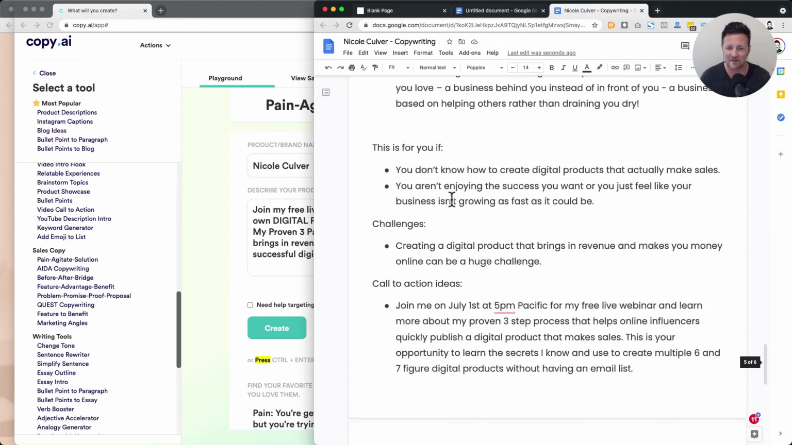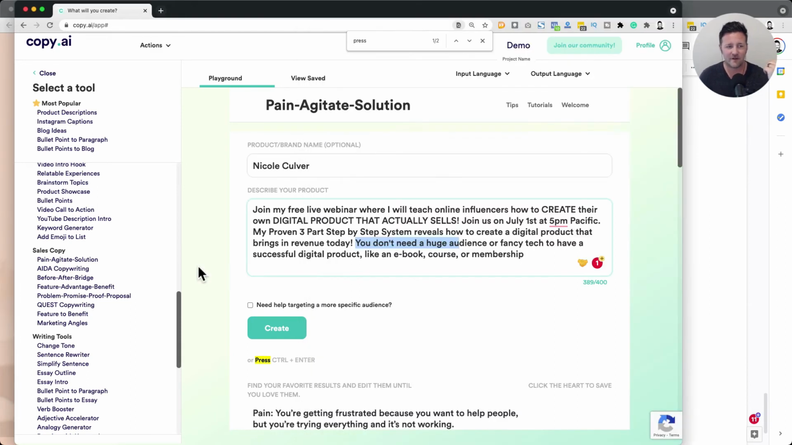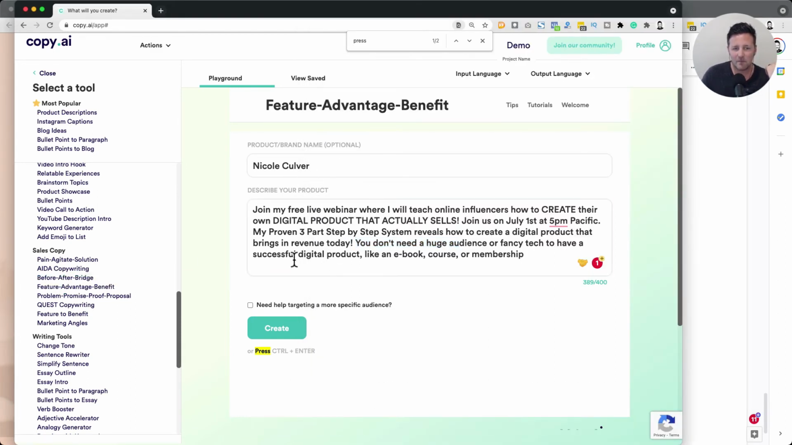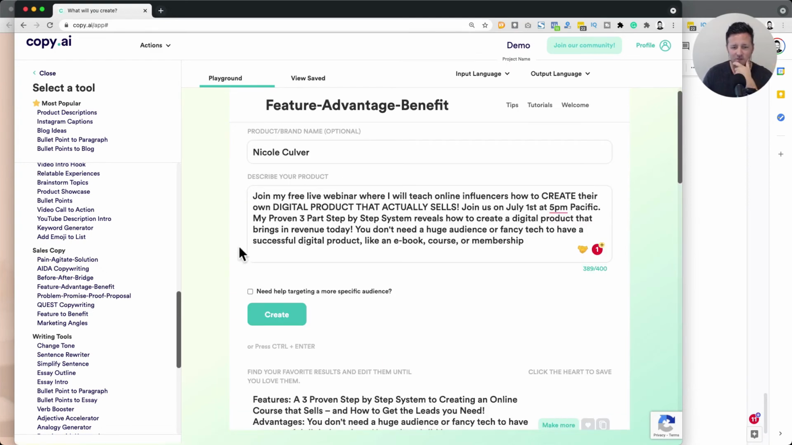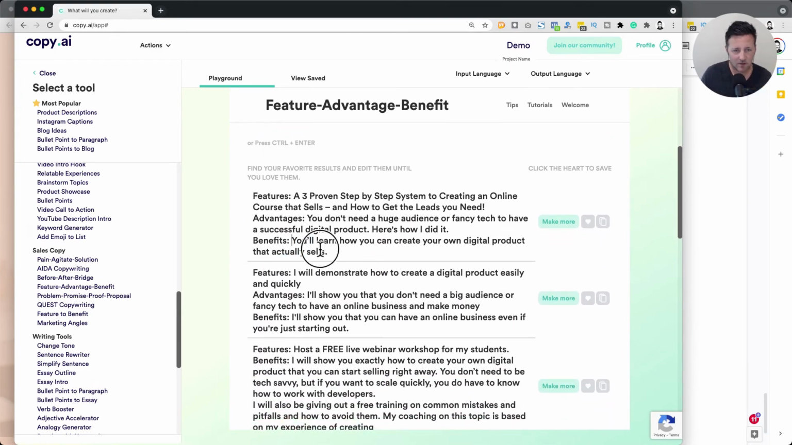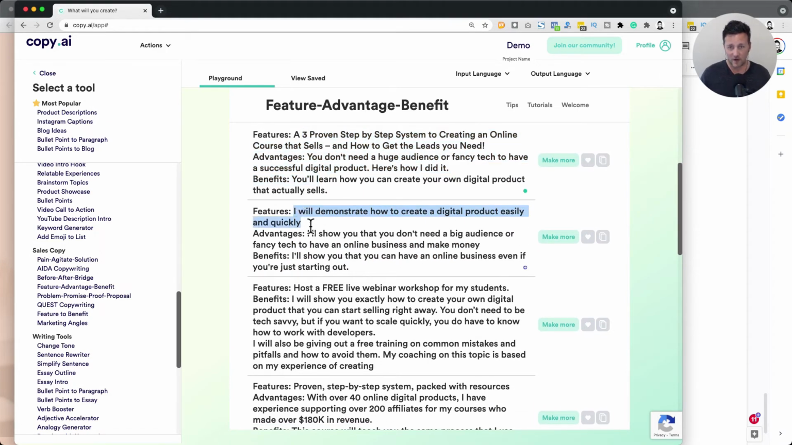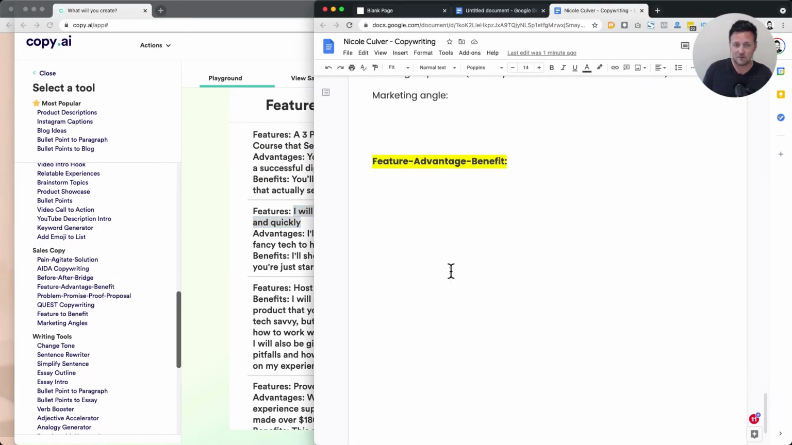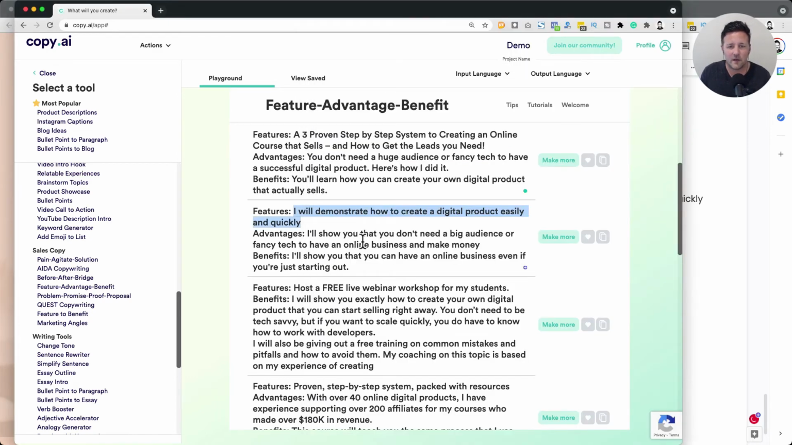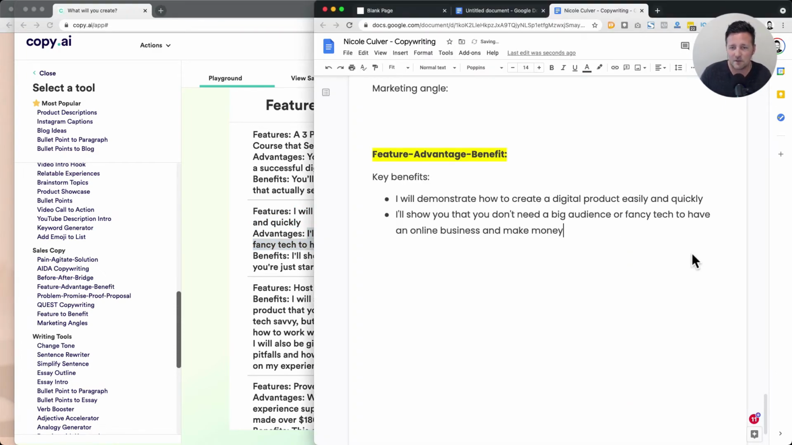Now on a more positive angle, let's move on to the feature advantage benefit. This is one that I really like, feature advantage benefit. We'll run the same input through it. And in just a few seconds here, let's see. So pretty clear, nothing really revolutionary there. I'll demonstrate how to create a digital product easily and quickly. That's a good just feature, some key benefits. I'll show you that you don't need a big audience or fancy tech. So it's just repeating it, but it's done a great job of breaking this out as these are some selling points. Not bad.